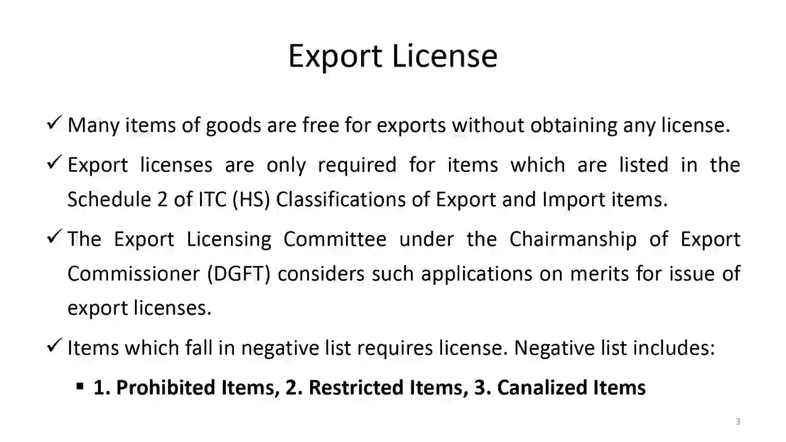Now, I want you to remember the last line: items which fall in the negative list require a license. The negative list includes prohibited items, restricted items, and canalized items. Prohibited items are those which cannot be exported. These can be things like uranium, sensitive instruments, or old statues of gods, especially in the case of India. Restricted items are those which you will be allowed to export, but you'll have to take special permission.